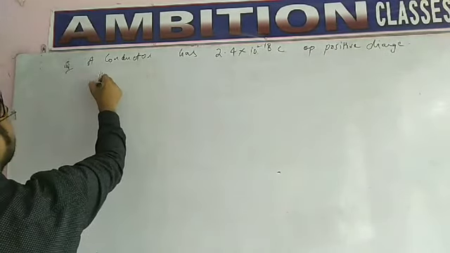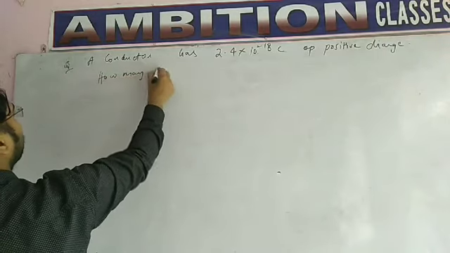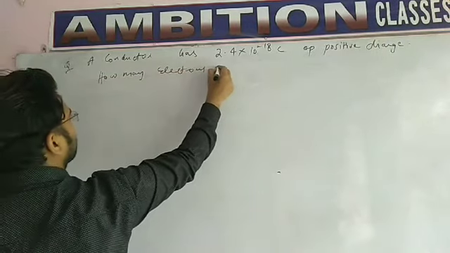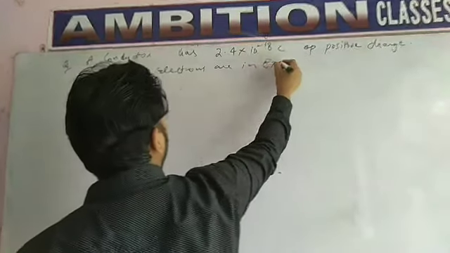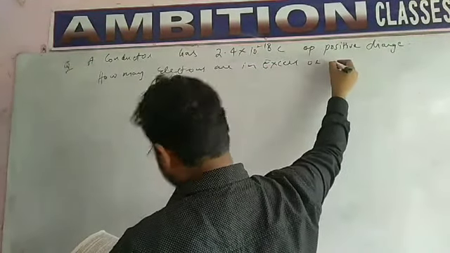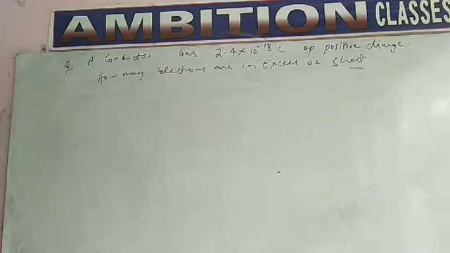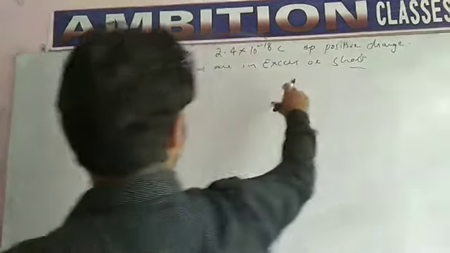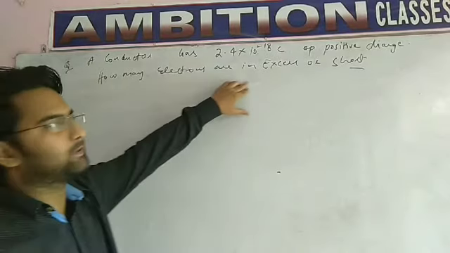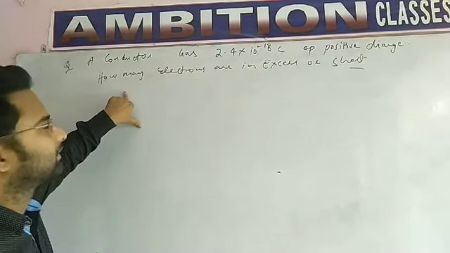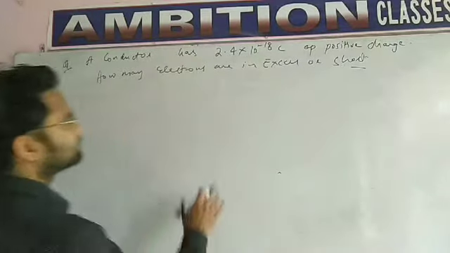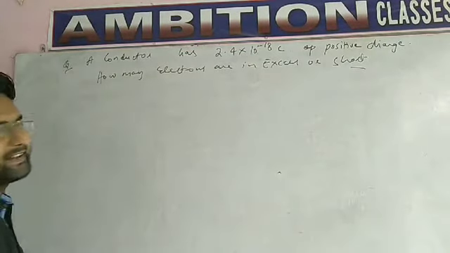How many electrons are in excess or short? So let's solve this question.